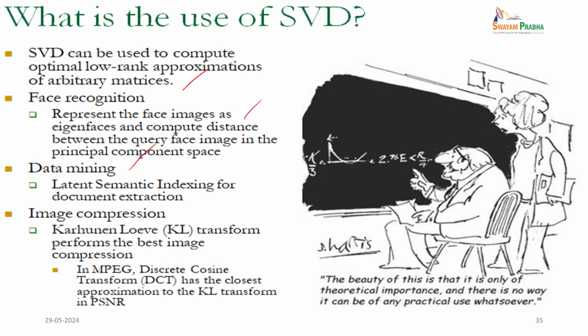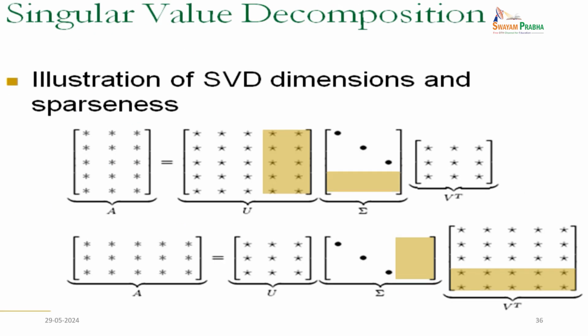The Karhunen-Loeve transform performs the best image compression; MPEG's discrete cosine transform has the closest approximation to the KL transform.